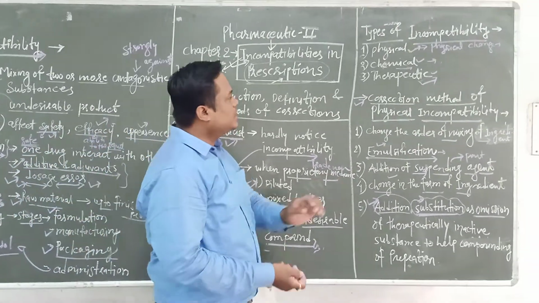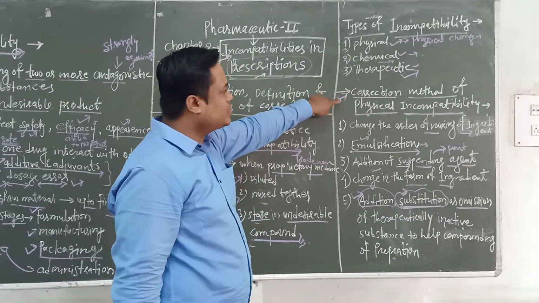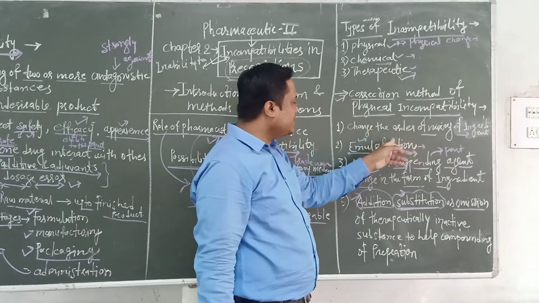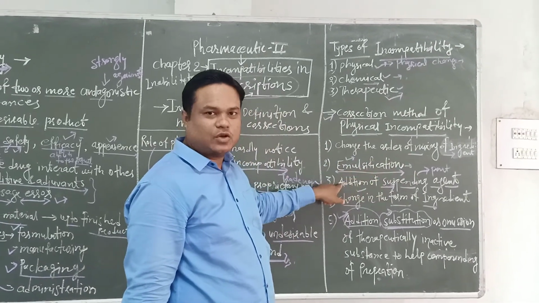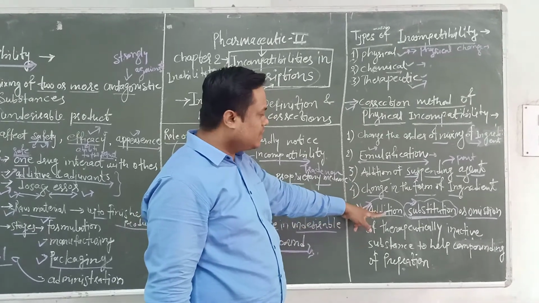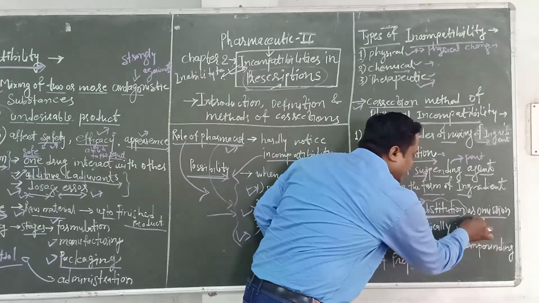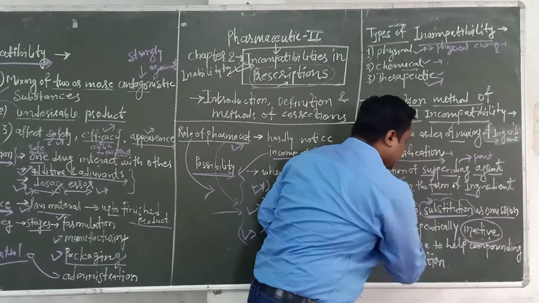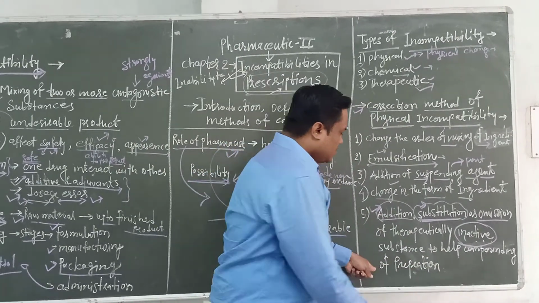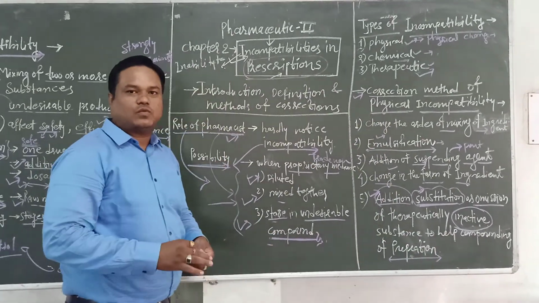Then next is types. The first types are physical, chemical and therapeutic. And last is the method of correction of physical incompatibility. First is change in the order of mixing of ingredients. Second is emulsification. Third is addition of suspending agent. Fourth is changing the form of ingredients. And last, addition, substitution or omission of therapeutically inactive substances. Inactive means adjuvants, substances to help in compounding the preparation or proper pharmaceutical dosage. Thank you.